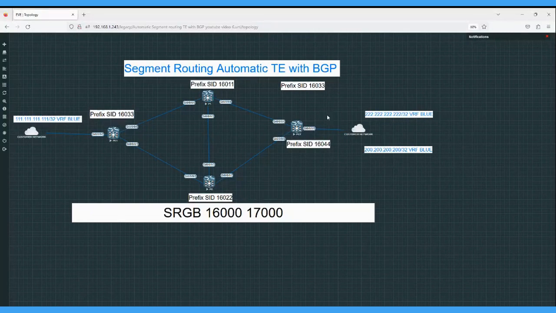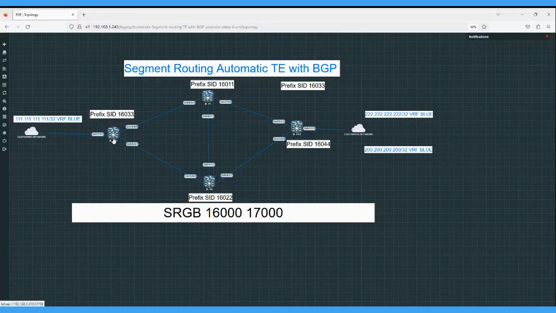Okay, so how will we do that? On PE2, we will define the extended community color community and assign the color number. Under the route policy in address family VPNv4, as we are running a VPNv4 BGP neighborship between PE1 and PE2 to exchange the customer routes, while we advertise this route 2.2.2.2 from PE2 to PE1, we will attach that color community. Once this route is received on PE1, we will do the segment routing traffic engineering configuration.